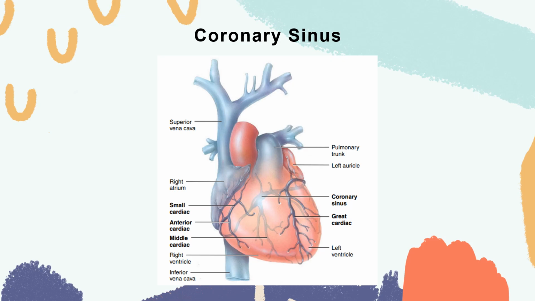After blood passes through the arteries of the coronary circulation, it flows into your capillaries, where it delivers oxygen and nutrients to the heart muscles, and it collects the carbon dioxide and waste, and then moves it to your coronary veins. Most of the deoxygenated blood from the myocardium drains into a large vascular sinus in the coronary sulcus on the posterior surface of the heart, which is called your coronary sinus. So again, the left and right coronary arteries deliver blood to the heart, while your coronary veins drain blood from the heart into the coronary sinus.